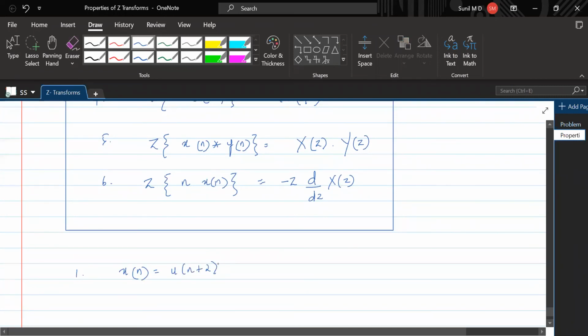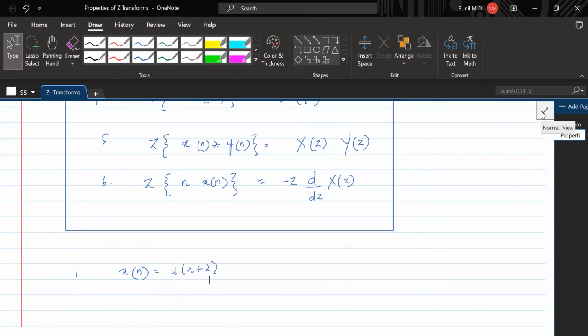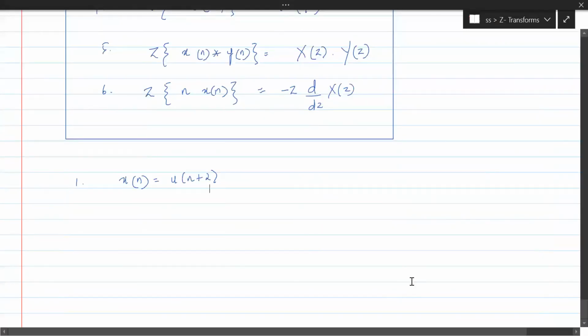Okay, now which operation is performed here? Can anybody tell me? Time scale, time shift, amplitude scale, time reversal. Which operation is performed on this? Respond, please. Time shift. Very good. The time shift is happening.